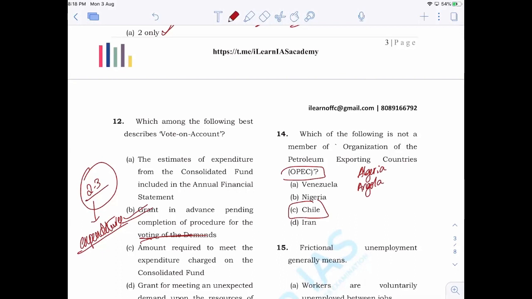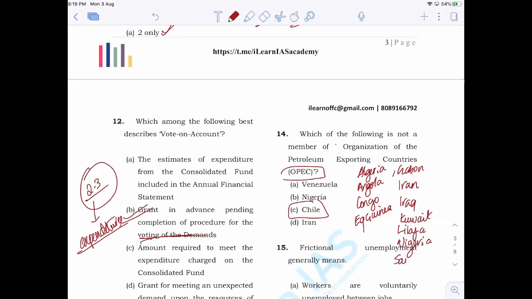Okay, then Congo. Then we have Equatorial Guinea. Then we have Gabon. We have Iran. We have Iraq. We have Kuwait. We have Libya. We have Nigeria.